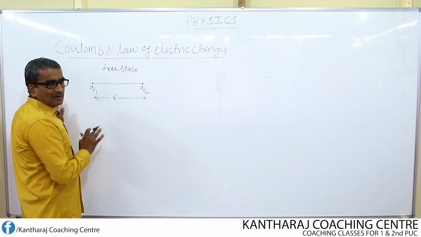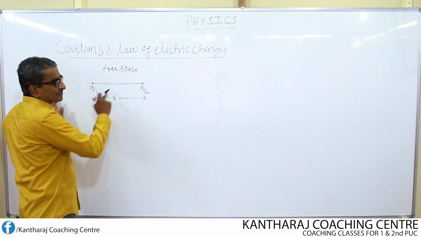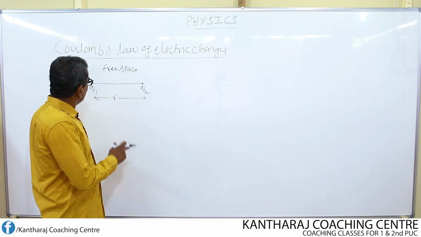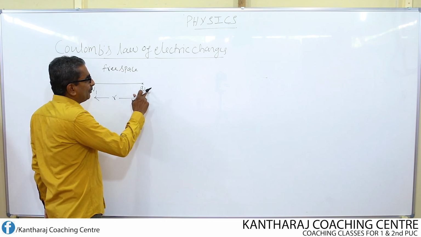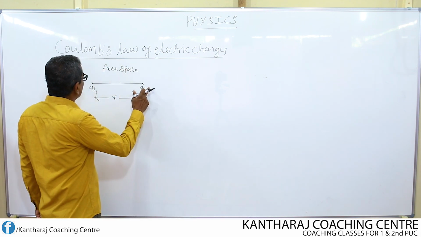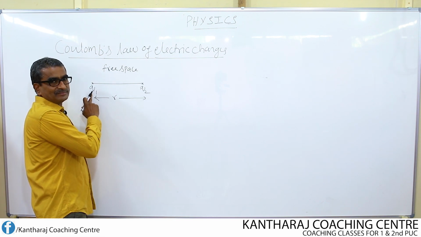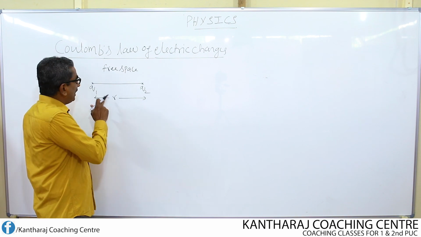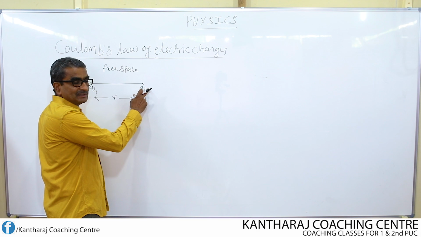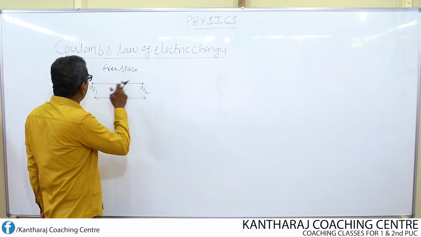Now, what is the statement of this law? There exists a mutual force. What is going to be the mutual force? Suppose Q1 exerts some amount of force on Q2, in turn Q2 also exerts a force on Q1. Mutual means the amount of force exerted by Q1 on Q2 will be equal to the amount of force exerted by Q2 on Q1.